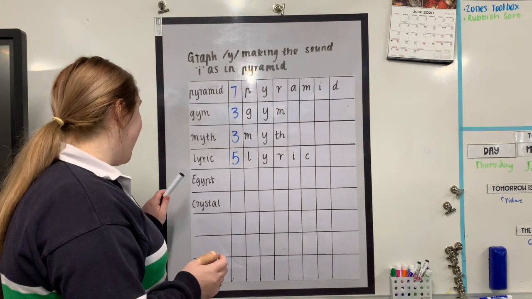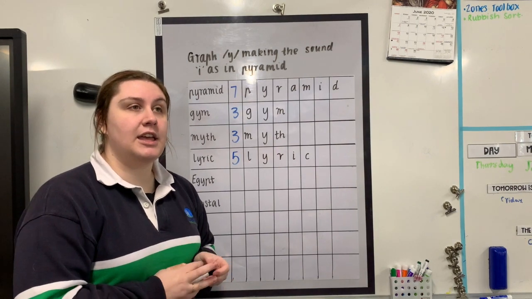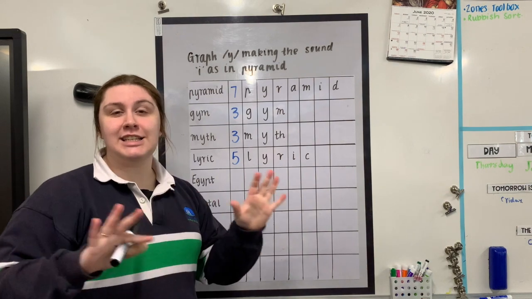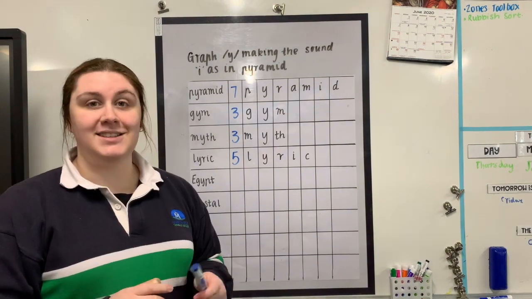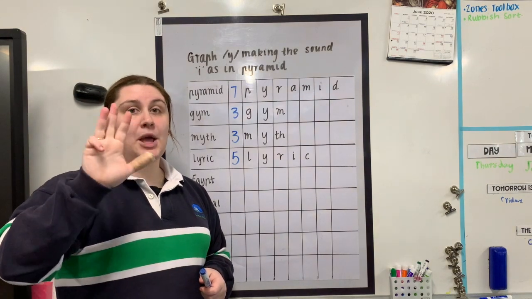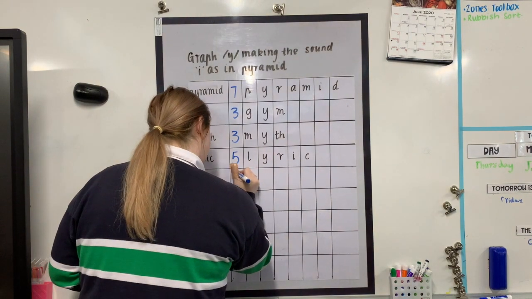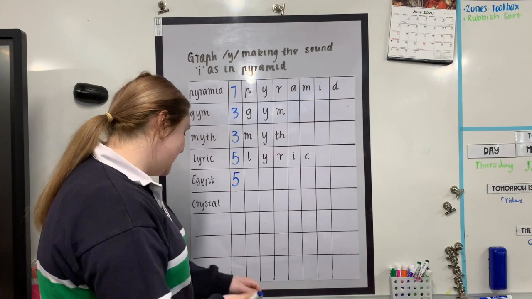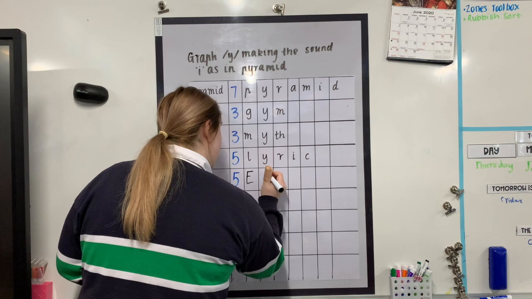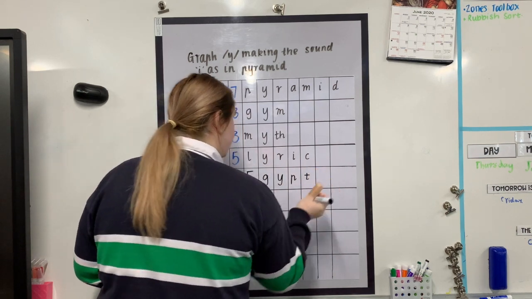Awesome. Our next word is Egypt. Now, Egypt is a country in the Middle East, and you know it because of its pyramids, and it is a sandy, hot country. The sounds in the word Egypt are E, J, I, P, T. There are 5 sounds. The letters in the word Egypt are E, G, Y, P, T.